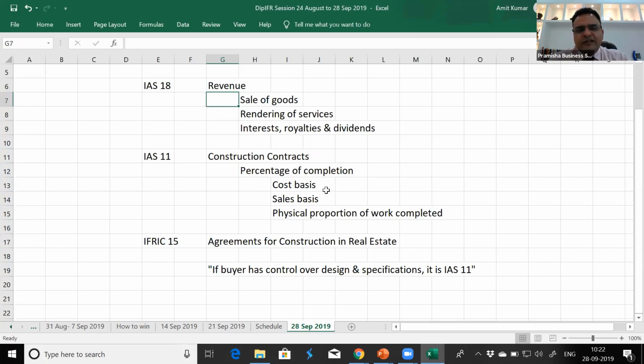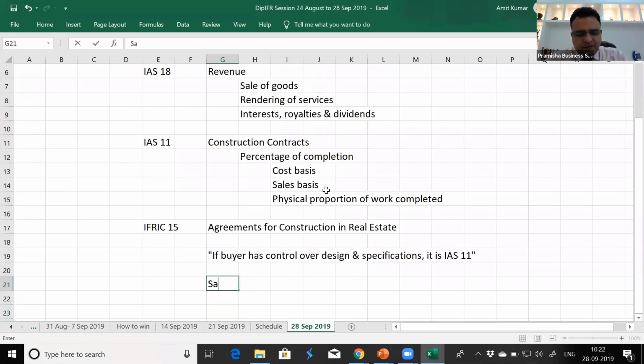The builder has shown that this is the kind of flat, this is the kitchen, this is the drawing room. We are going to give you these things in the flat. If you're ready to buy, please buy it. So it's simply a sale of goods. So if the buyer has no control over design and specification, it was actually a sale of goods to be recorded under IAS 18. As I said, there was a lot of confusion.